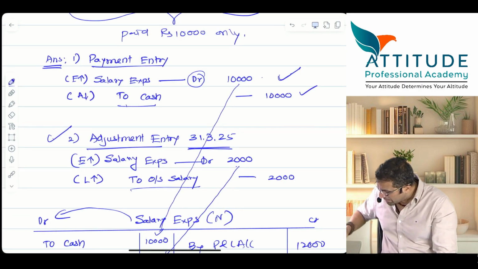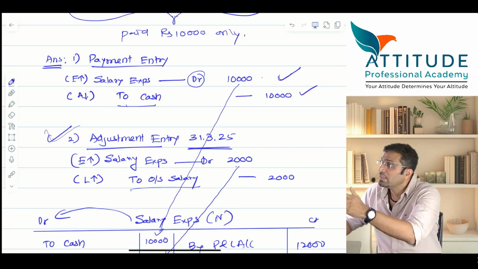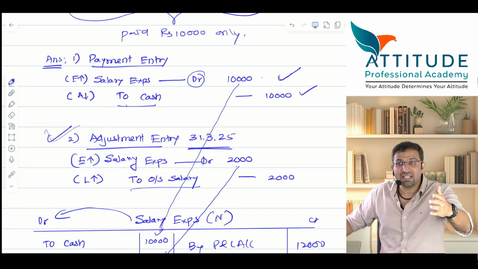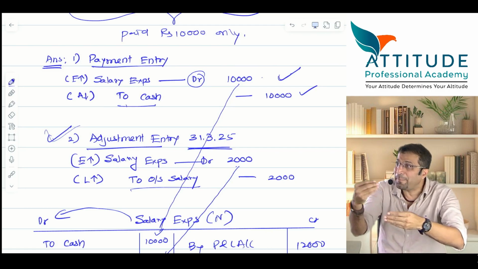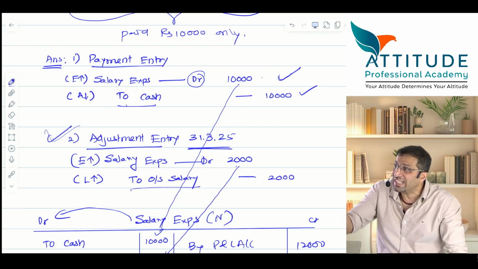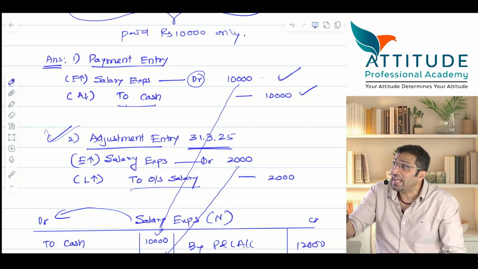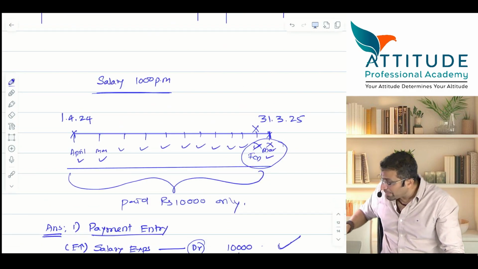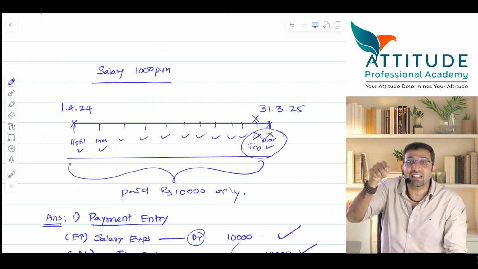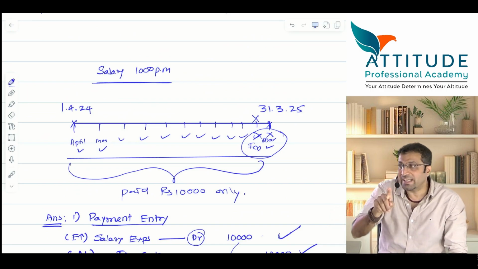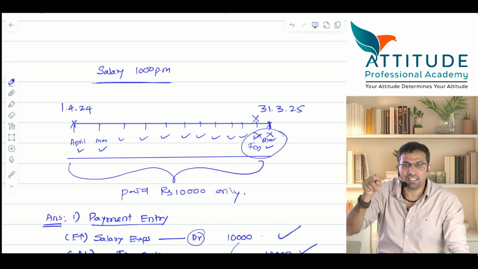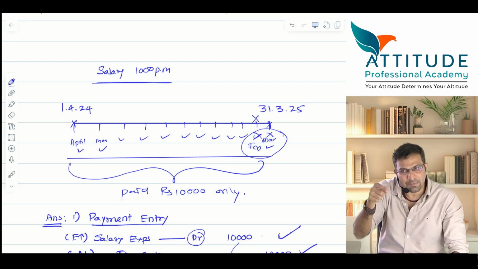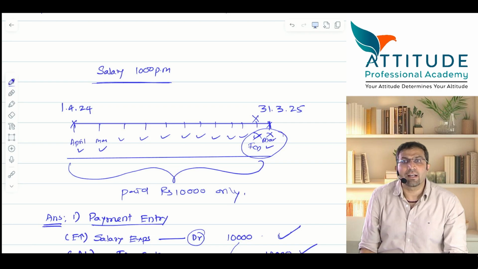So this adjustment entry is coming because of which concept? Accrual concept. The accrual concept says, don't record the expenses as and when they are paid, but record the expenses as and when they are incurred. How much have you incurred in this example? Twelve months. So twelve months of expense should come in P&L. When they say recognize expense, it means recognize expense in P&L. Understood?